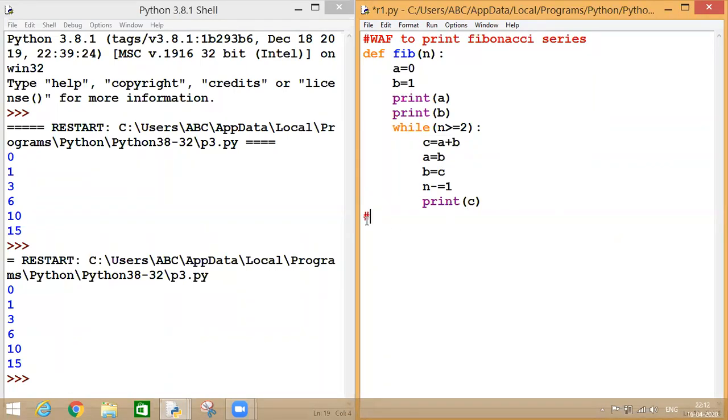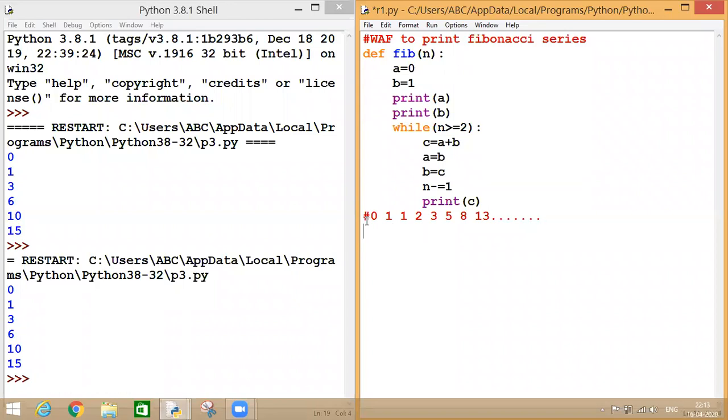So let's have a look once quickly. First number is 0, second number is 1, third number I am generating by adding these two numbers, which is 1. Now this number I am going to generate by adding my two previous numbers, which is 1 plus 1 as 2. Now again I am generating by adding two previous numbers, which is 1 plus 2 as 3, 3 plus 2 is 5, 5 plus 3 is 8, 8 plus 5 is 13, and so on.